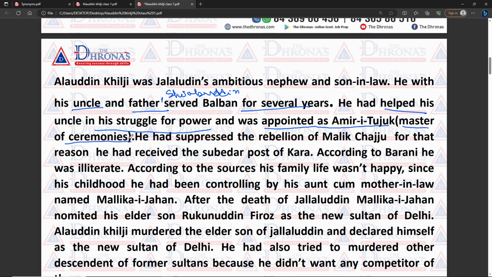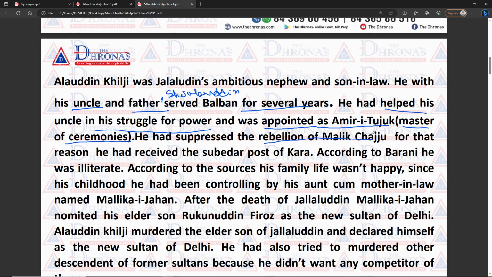Next, he gained another success. He suppressed the rebellion of Malik Chajju. Who is Malik Chajju? Malik Chajju was the Subedar of Kara and Dipalpur. In our last classes, I had already discussed the Malik Chajju rebellion.